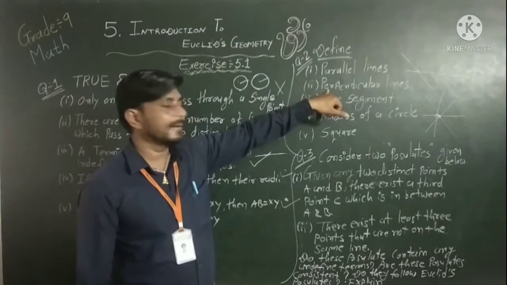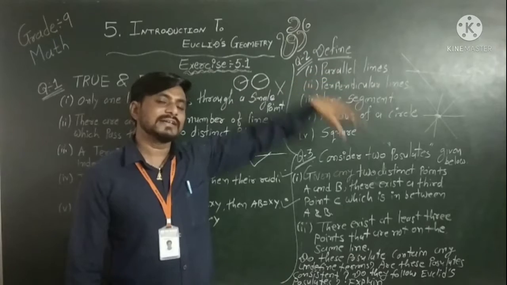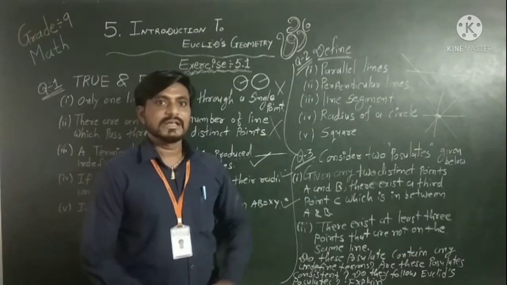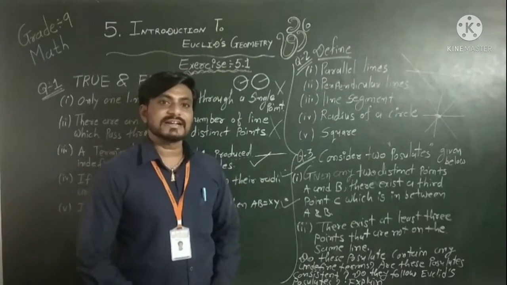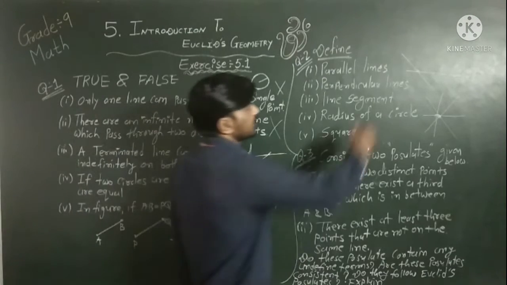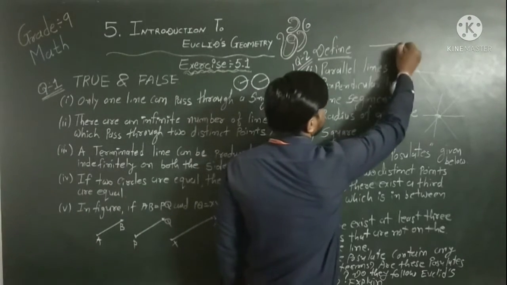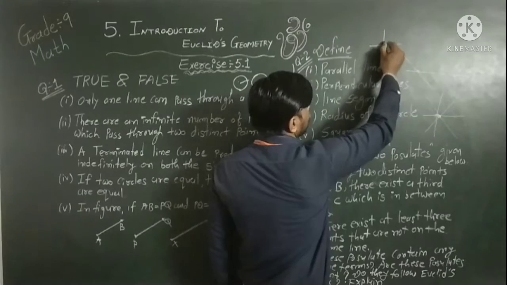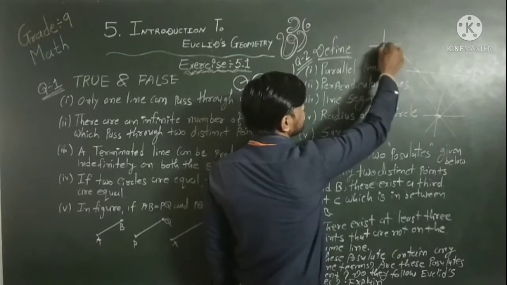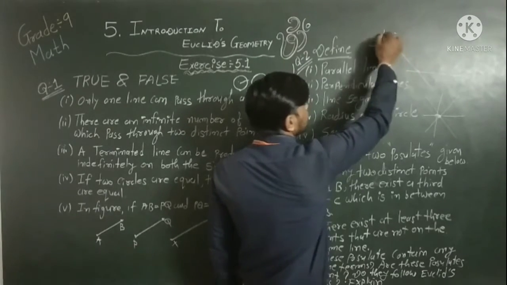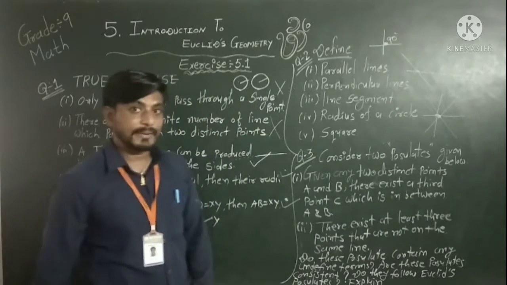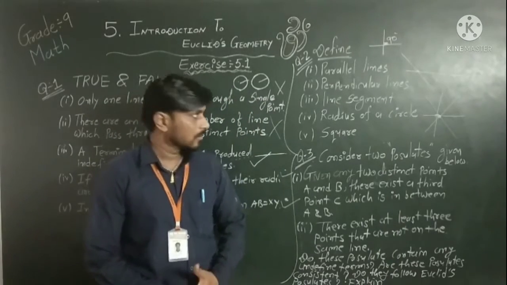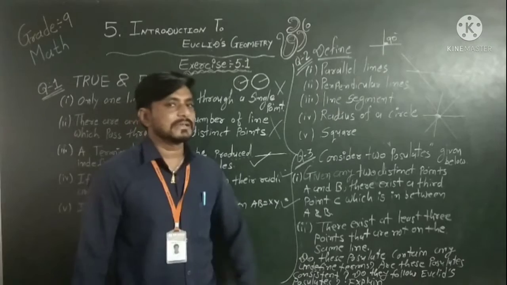Now what are perpendicular lines? Those two lines are said to be perpendicular lines if they intersect at a 90-degree angle. Suppose this is one line and this is a second line. If both intersect at 90 degrees, then those lines are perpendicular to each other. Got it?